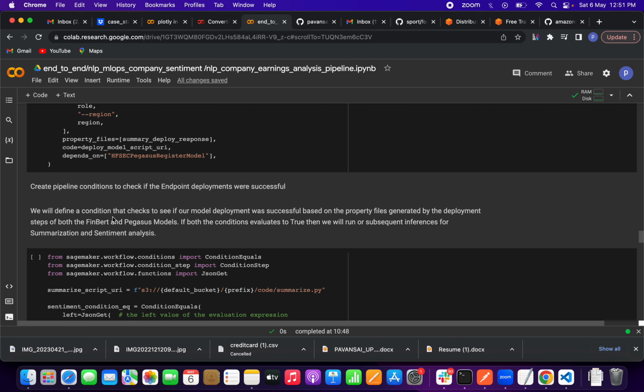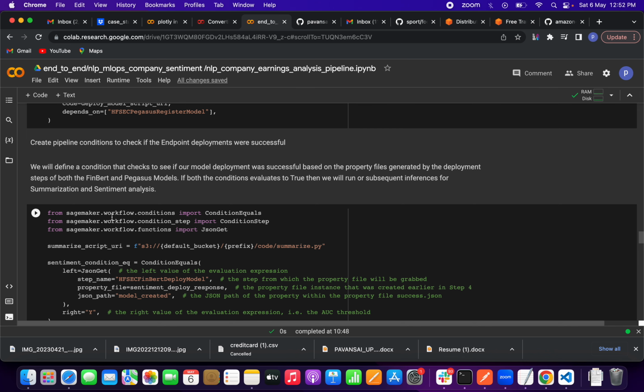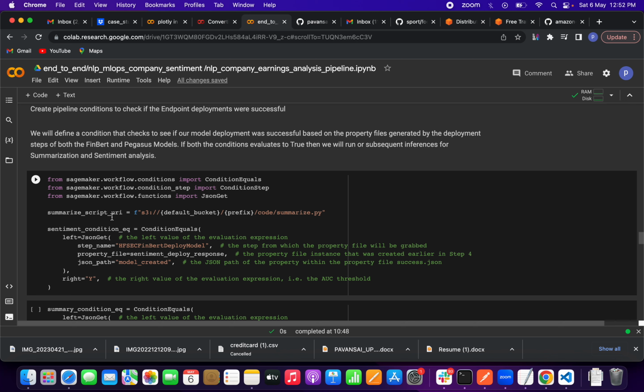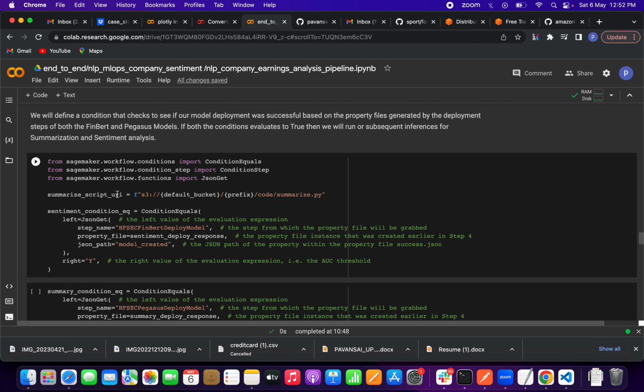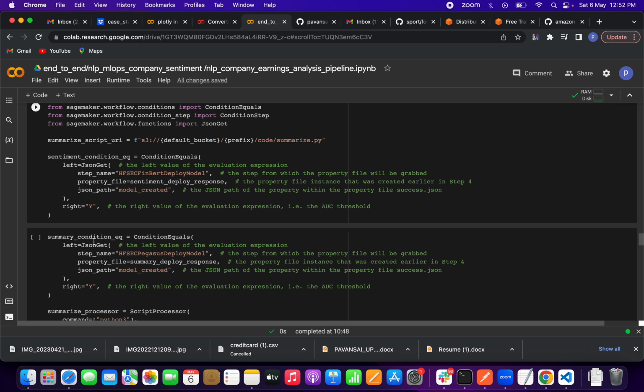Okay, now we have to create pipeline conditions to check if the endpoint deployments were successful or not. From sagemaker.workflow we have to import all the necessary things. So this is the summary script URI, friends. From S3 we are passing all those things. And the sentiment condition: we are checking a condition, equals, left is equal to JsonGet, the left value of the evaluation expression, step name, property file and the JSON path, and the right equal to the right value of the evaluation expression.